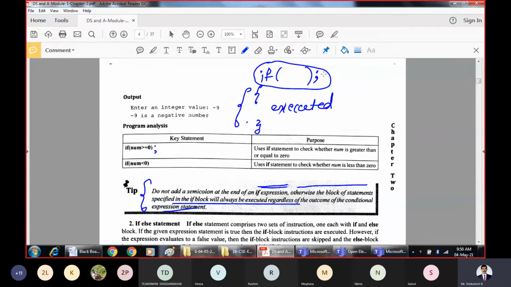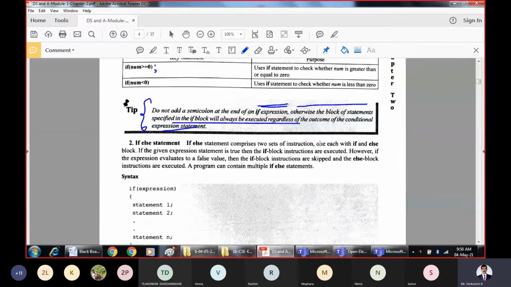So at any given point of time, we are not supposed to write a semicolon at the end of an if statement. The same applies to for loop, while loop, do while loop, hash define, and main function. There are certain rules where you should not write the semicolon. As we practice programming, you will learn those things.